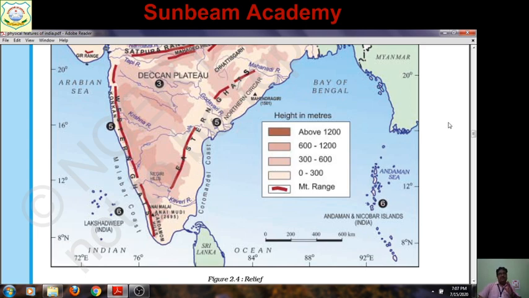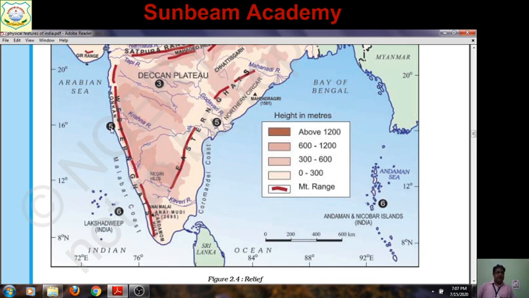Do you know the eastern coast is also divided into three parts? In the north, it is known as Northern Sarkar. In the center, it is called the Golconda Coast, not given in your book, but you must know. The Golconda Coast is in Andhra Pradesh, and in the south in Tamil Nadu, it is known as the Coromandel Coast.